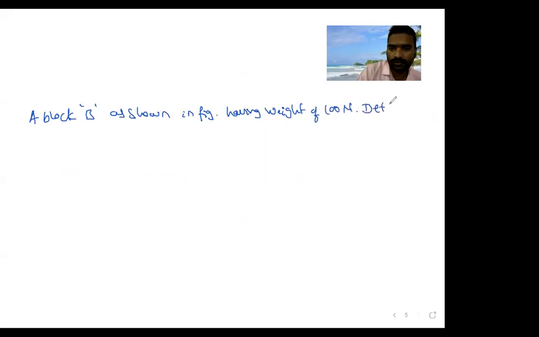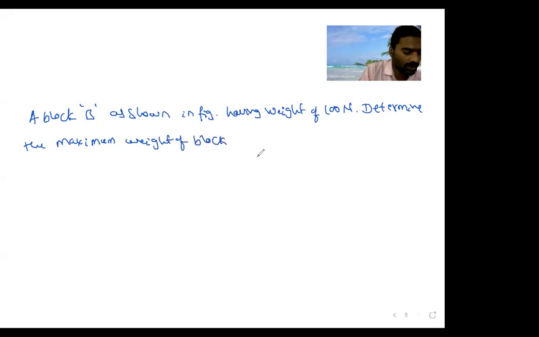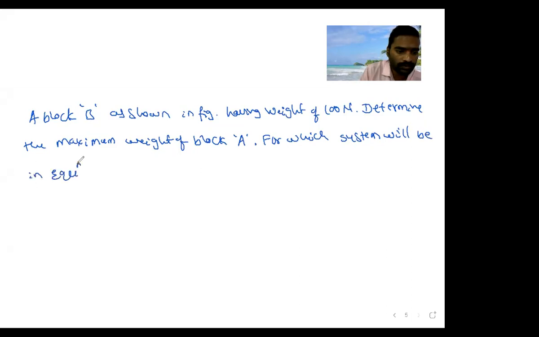Determine the maximum weight of block A for which the system will be in equilibrium.